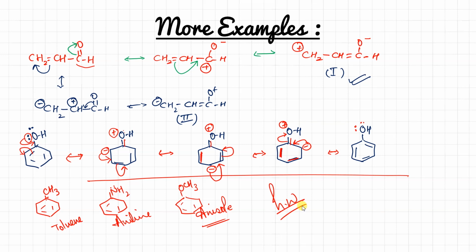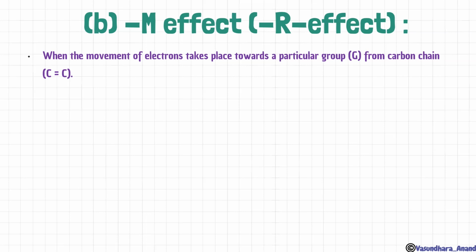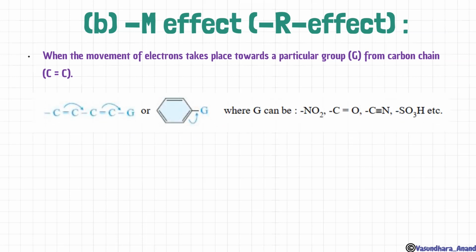Now let's know about the minus M effect. Minus M effect or minus R effect. Already I have given you the hint. The first atom of the group which is attached to the main chain should be either sp or sp2 hybridized, isn't it? When the movement of electrons takes place towards a particular group, that means it will work as electron withdrawing from the carbon chain, then it will show the minus M effect, or if it is in the aromatic one, it will show the minus R effect. Example, like this, this time the group is snatching the electron towards itself. So that's why it is shifting on this side, and then it will shift on this side. Similarly, this movement is towards the group, isn't it? And this can be the example we have done with this.